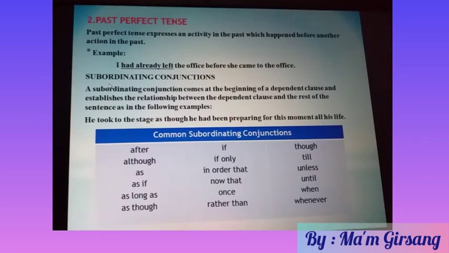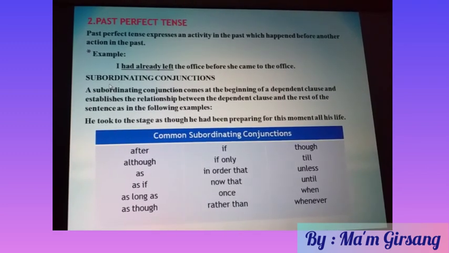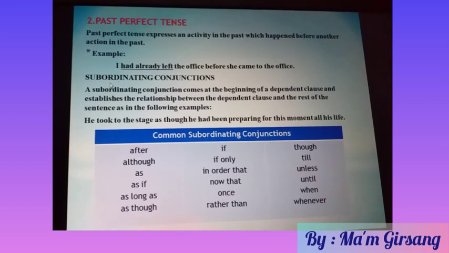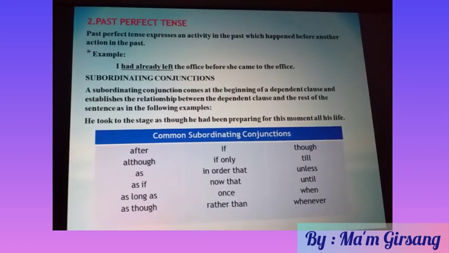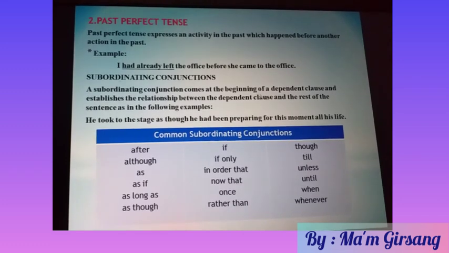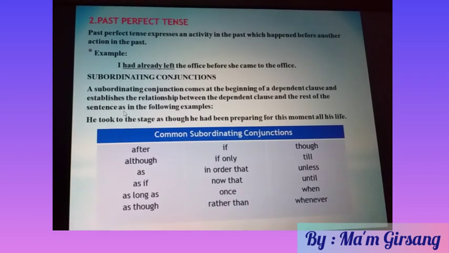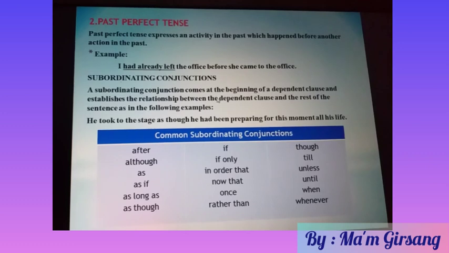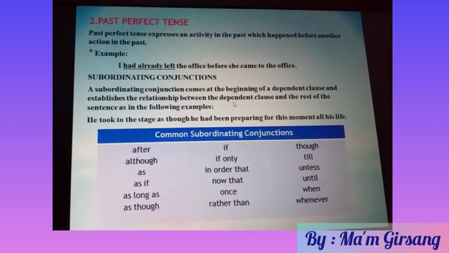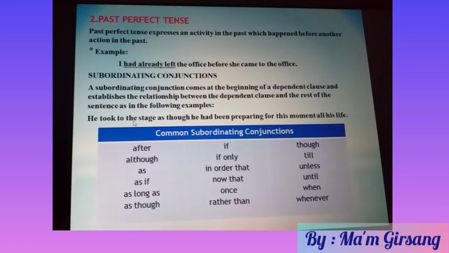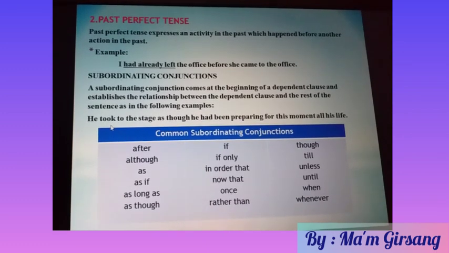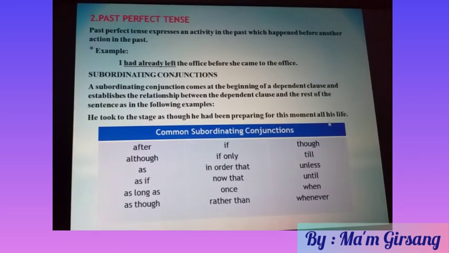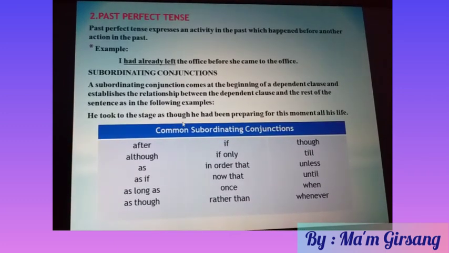And next, if you want to tell a story, you can use subordinating conjunctions. A subordinating conjunction comes at the beginning of a dependent clause and establishes the relationship between the dependent clause and the rest of the sentence. In the following example: he took the stage as though he had been preparing for this moment all his life. This is an example.